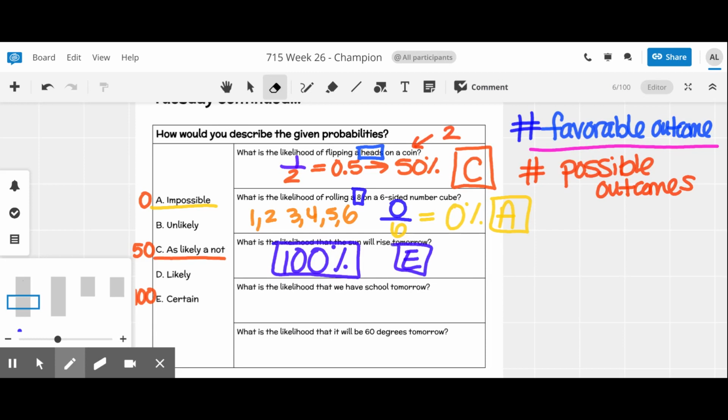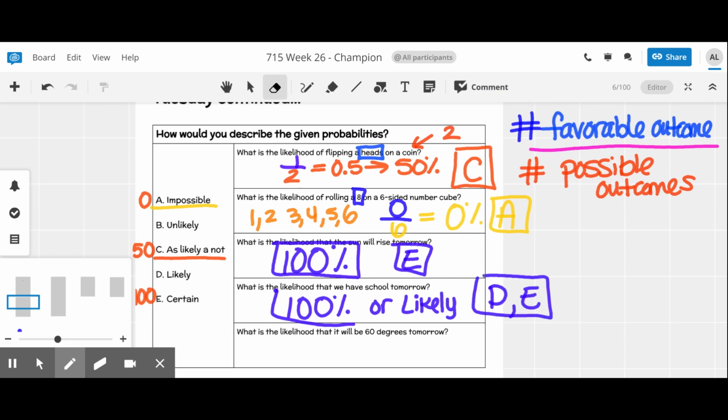What is the likelihood that we have school tomorrow? Well, today is Tuesday, tomorrow is Wednesday, and there's no day off, so there is a 100% chance of school tomorrow, pending no snowstorm. So you could say 100%, or you could say likely, which would be between 100% and 50. So I would go with D or E. Most times there's a definite answer, but in these situations, D or E.